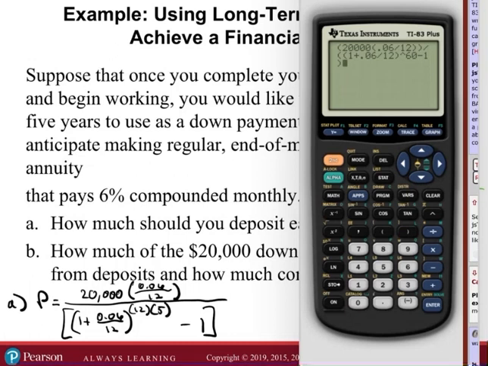So how much do we need to deposit at the end of each month for the next 5 years? So that's what, 60 payments? That's reasonable. $20,000? Wait a minute. Okay, so if I had an interest-bearing account that has 6% and I put away $300 a month for the next 5 years, I'll have the down payment for a house ready to go.